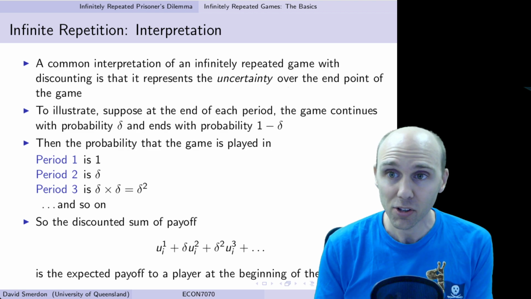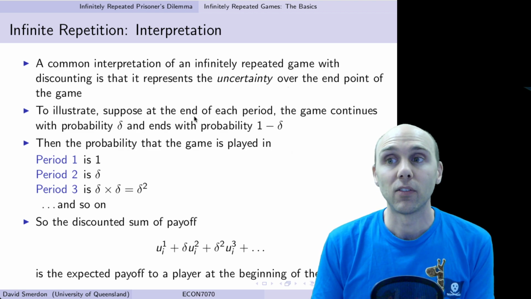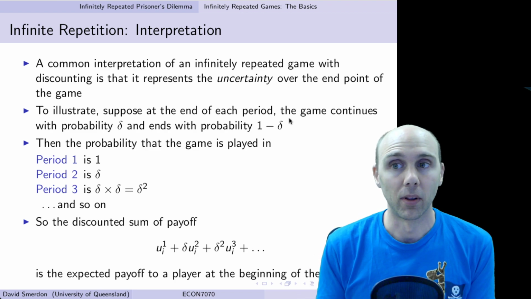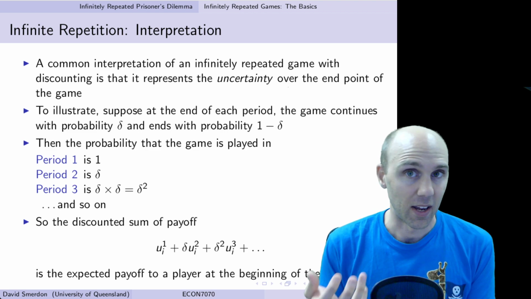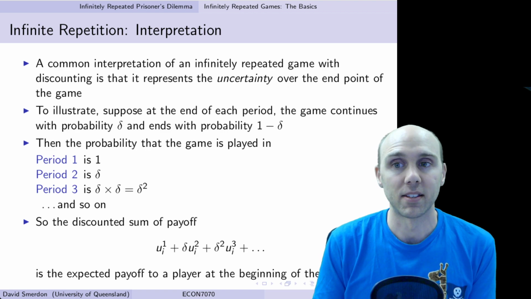So we can suppose, for example, that at the end of each period, we go on to the next period with some probability, say delta, but that the game ends with some probability 1 minus delta.